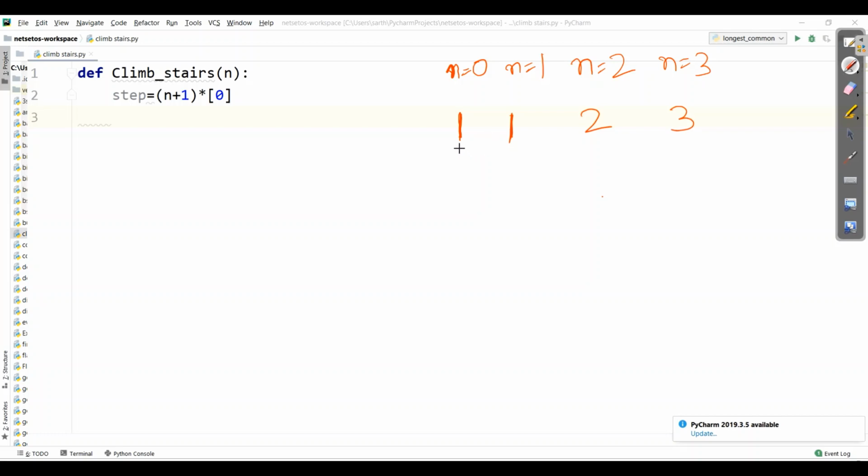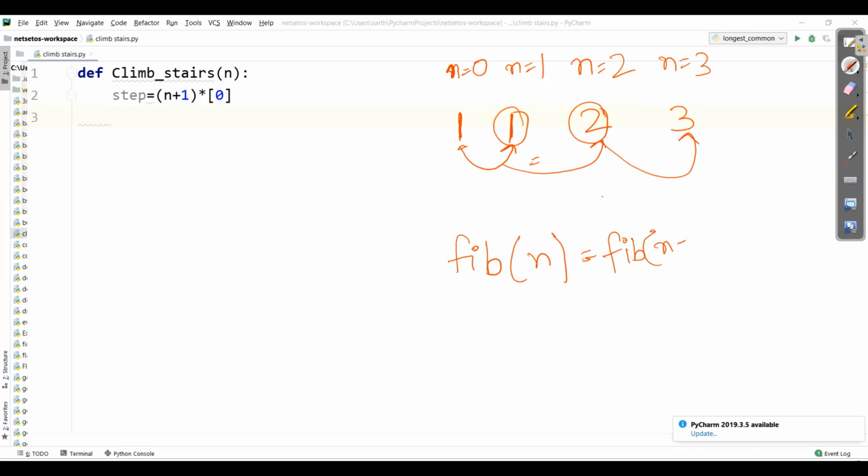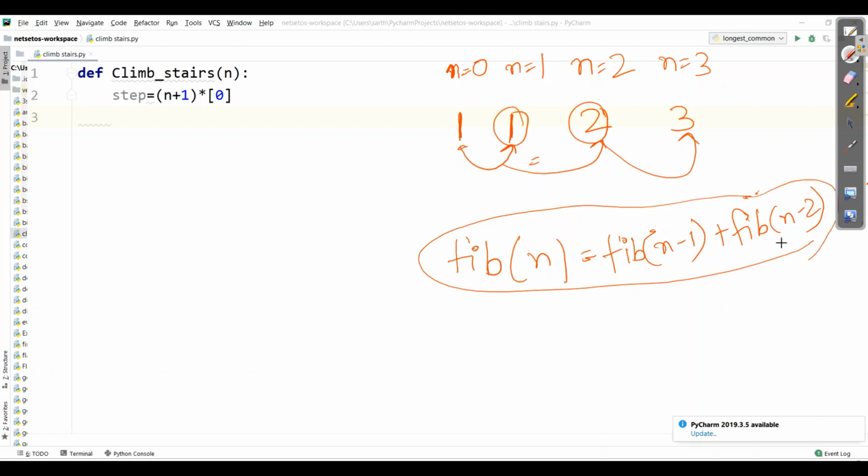So here you can see 1 plus 1 is equal to 2. Then 1 plus 2 is equal to 3. Here in the Fibonacci series, we have used the recursion fib(n) is equal to fib(n minus 1) plus fib(n minus 2). We will make use of this statement over here.